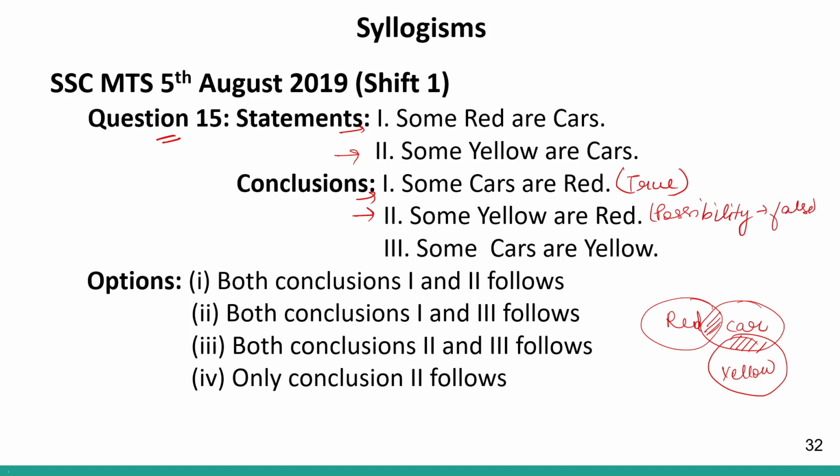If it was written some yellow or red is a possibility, then it would be correct. But since the possibility word is not mentioned, it is false. Third conclusion says some cars are yellow. So definitely this highlighted part makes sure that some cars are yellow. So this is also true. So basically both conclusion 1 and 3 follow, which is given in option number 2. So option number 2 will be the correct answer to this question.